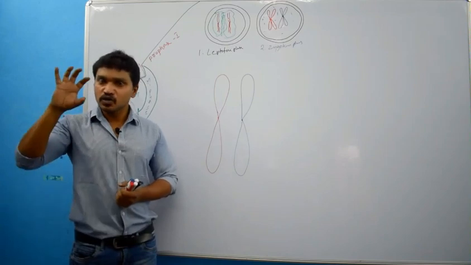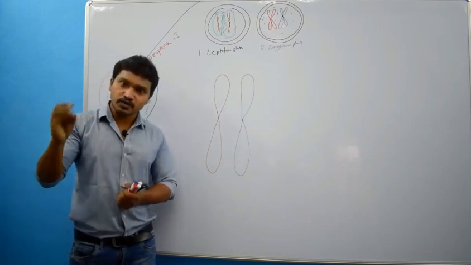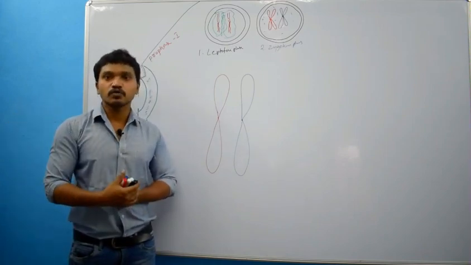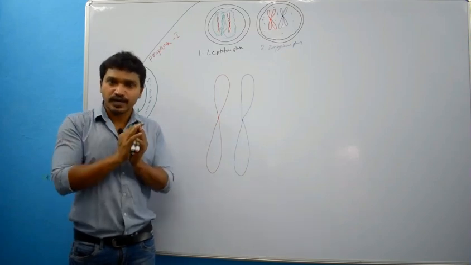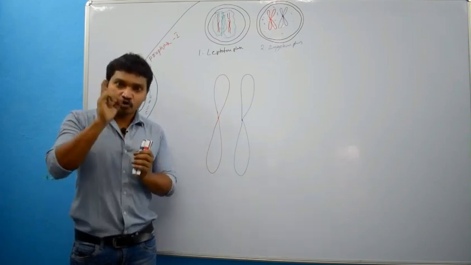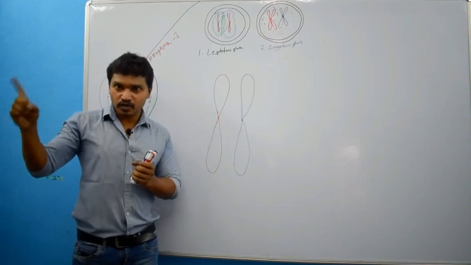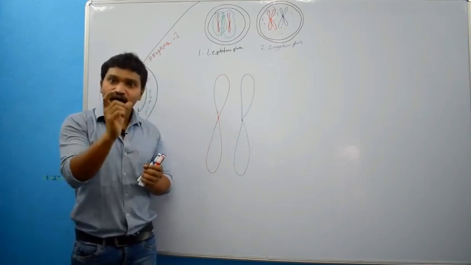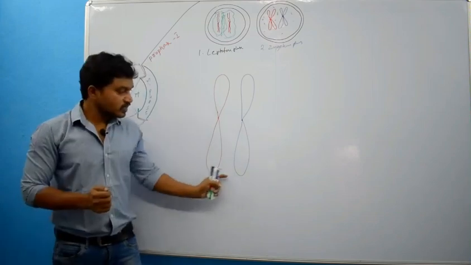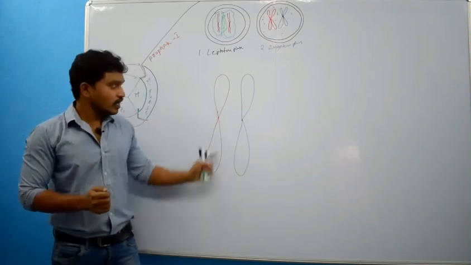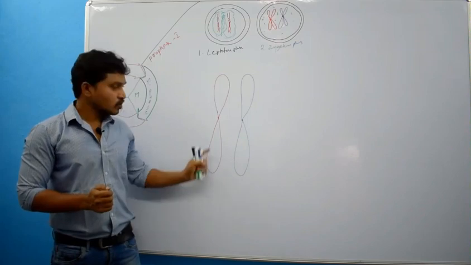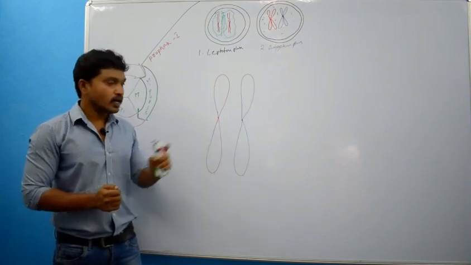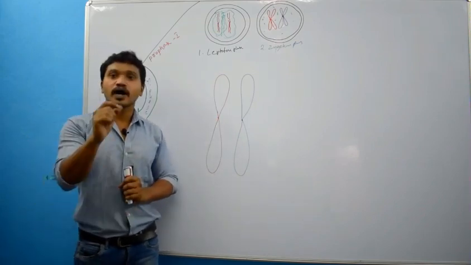That means 23 chromosomes come from the sperm and 23 from the ovum. Both will be united. Chromosome number 1 of the sperm and chromosome number 1 of the ovum will be identical to each other in length, position of centromere and position of alleles.